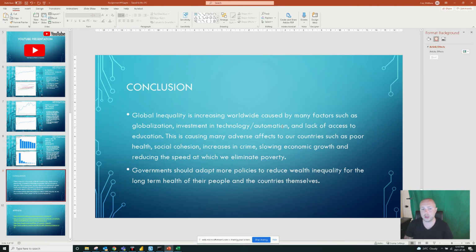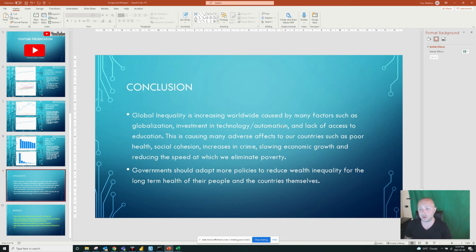So in conclusion, global inequality is increasing worldwide. It's caused by many factors. There's globalization, there's technology, lack of education for lower class citizens. And this is causing a lot of effects. So this is causing health effects within our society. It's causing a decrease in social cohesion, increases in crime. And eventually this is going to slow our economic growth.